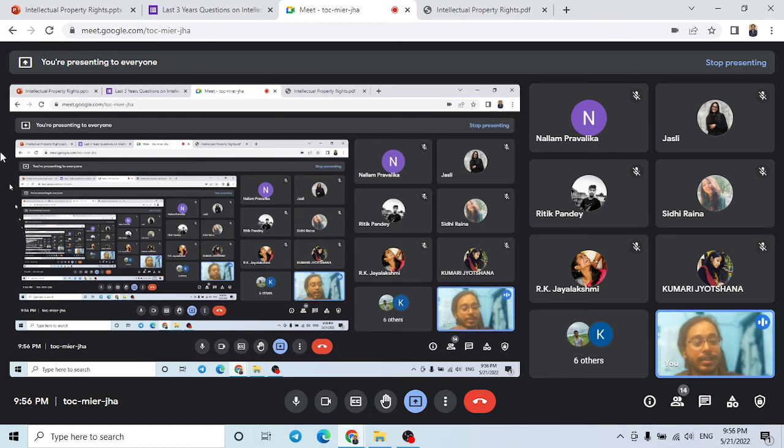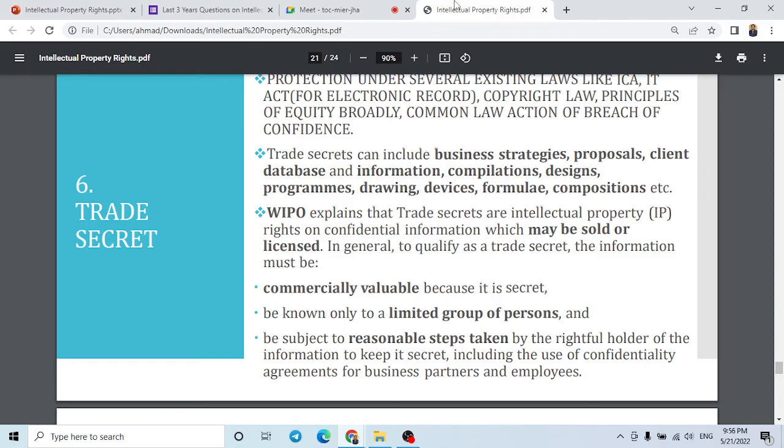So how they use those ingredients to make it into that form is the trade secret. See how they are making it using the same ingredients. That comes under trade secret.